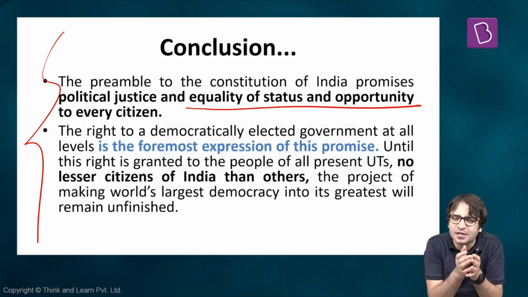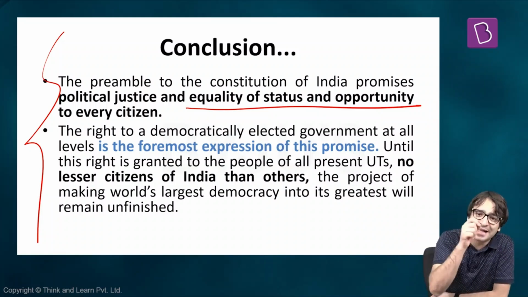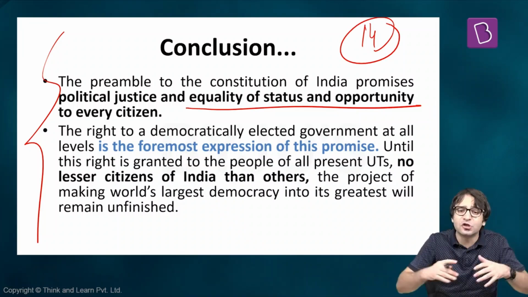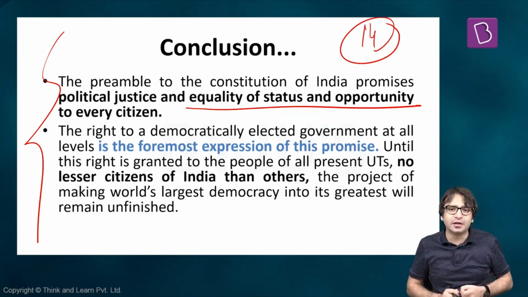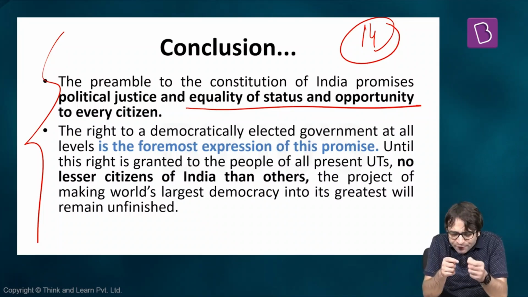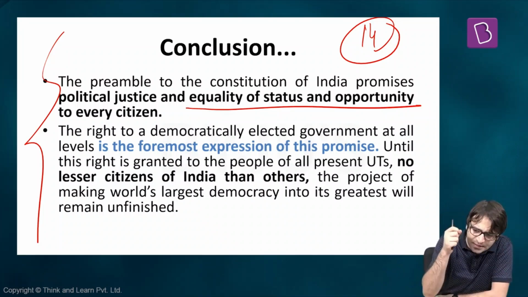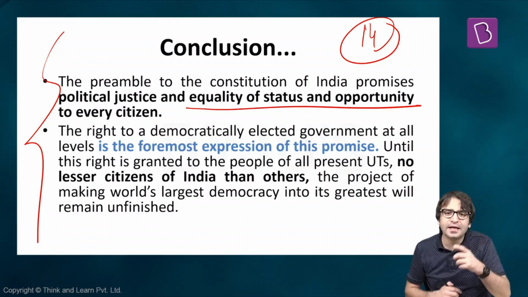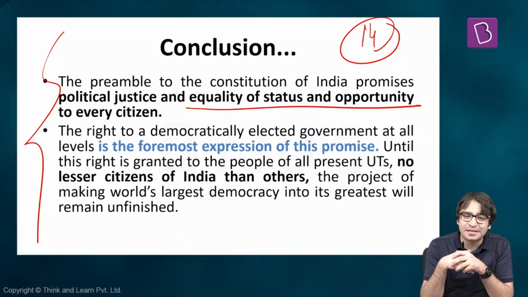Why should we make them second-rate citizens of this country, when the Preamble promises them equality of opportunity and status? Isn't Article 14 getting violated, which talks about equality before law? If the Constitution under Article 14 talks about equality, are we not treating different people in India differently? In the sense that people in Karnataka, Tamil Nadu, West Bengal, the 28 states in India, can hold their elected representatives accountable, but citizens of union territories cannot.